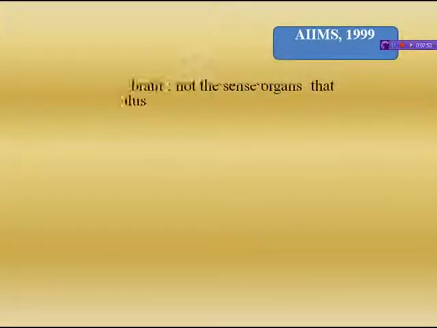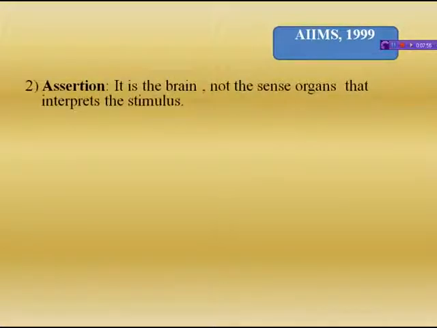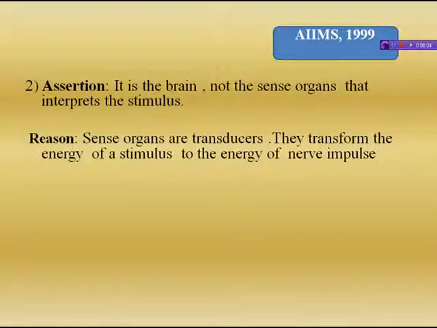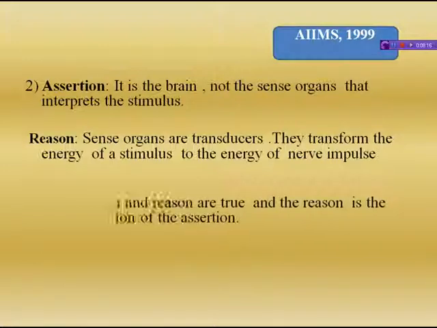Next question from AIIMS 1999. This is an assertion: it is the brain, not the sense organs, that interprets the stimulus. And the reason is, sense organs are transducers. They transform the energy of a stimulus to the energy of a nerve impulse.